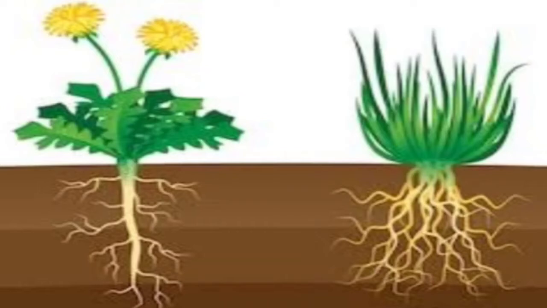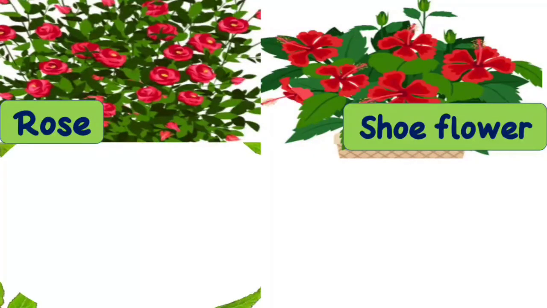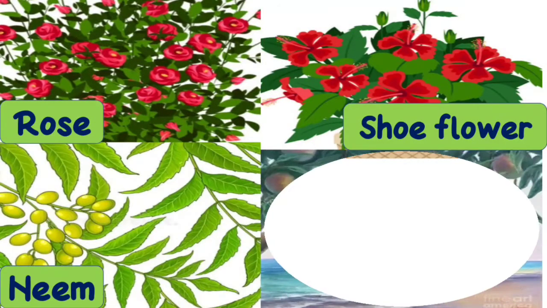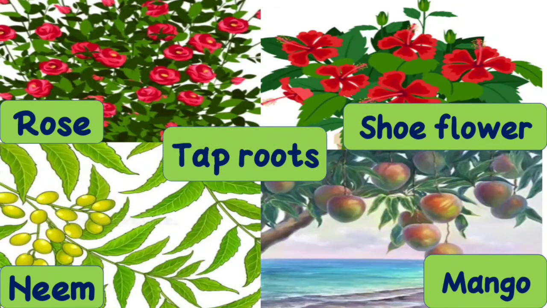As we have already studied in your previous classes, there are mainly two types of roots, and those are taproot and fibrous root. Examples of taproot are rose, shoe flower, neem, and mango tree. These plants all have tap roots. These are all examples of the tap root. Remember it, children.